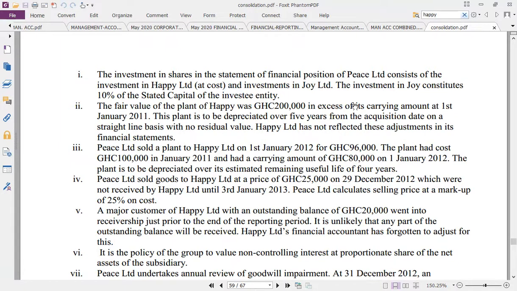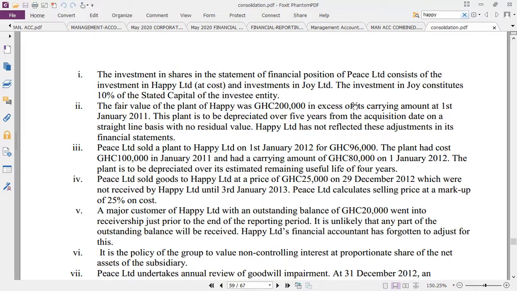So what's the name given to this? Using the accounting boundary, is it a mere investment or is it an associate? Looking at this, that's Joy. An associate ranges from 20 to 49, while 0 to 19 is a mere investment.